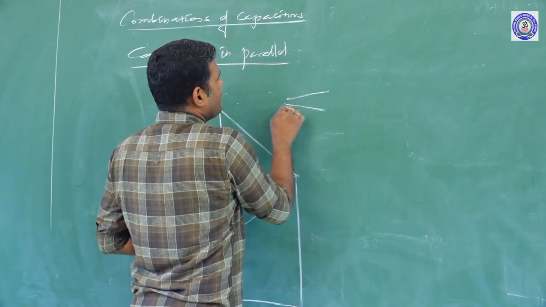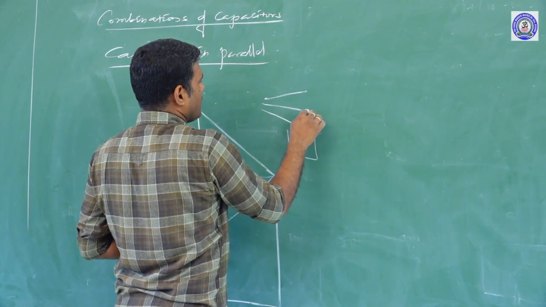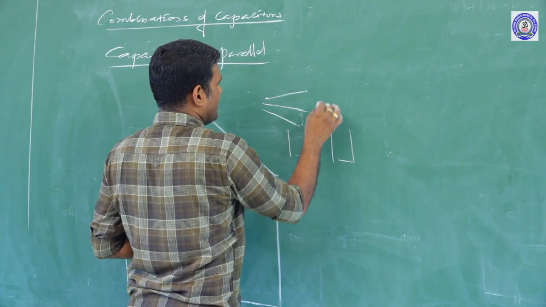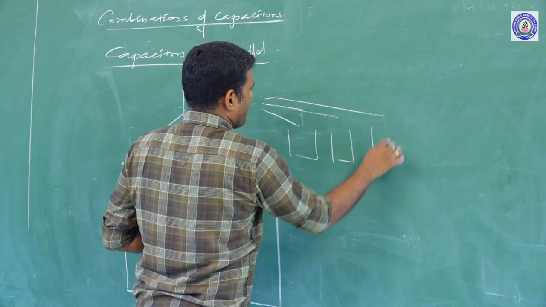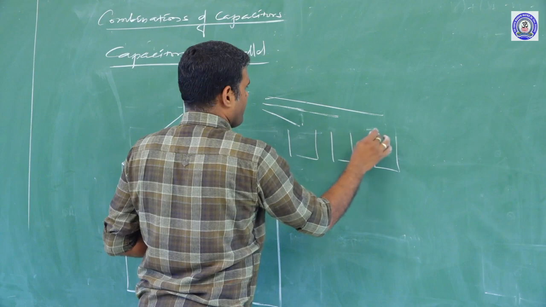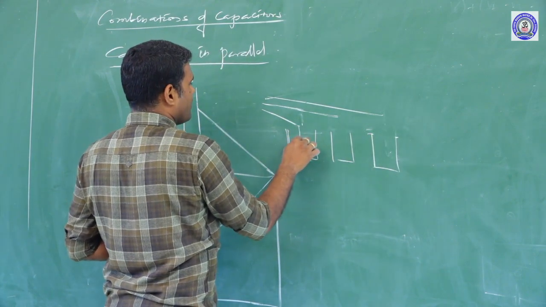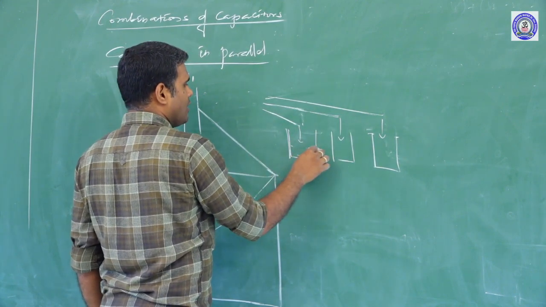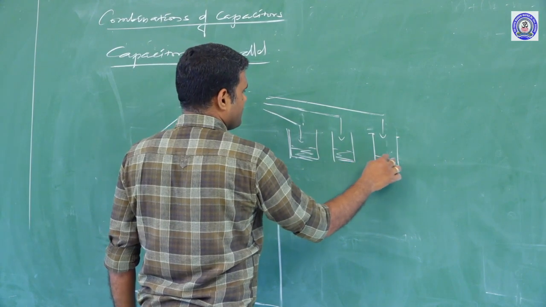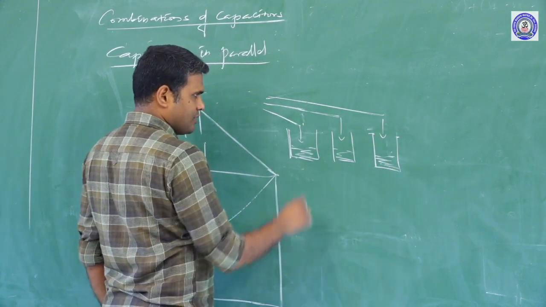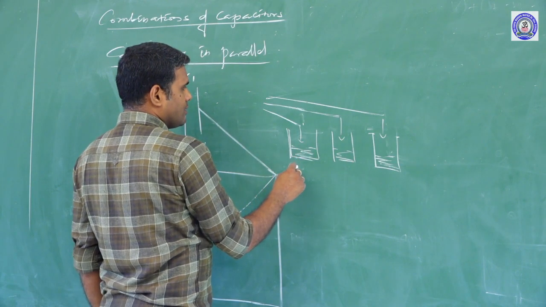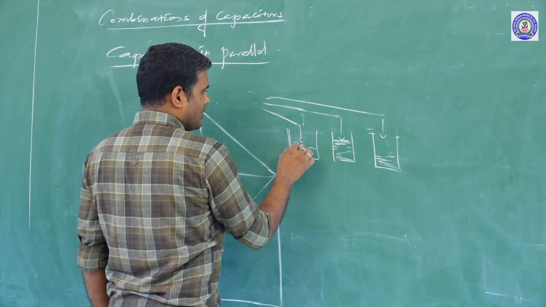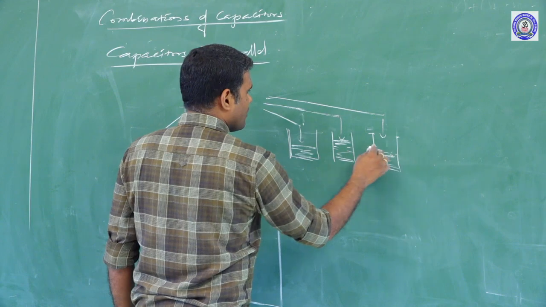There are three different pipelines placed over three different containers. The quantity of water delivered by the taps has the same value, so they get filled in the containers. If you just look at the case here, the level will be different because this container is of a smaller dimension, this is of large dimension, and this one is of medium dimension.